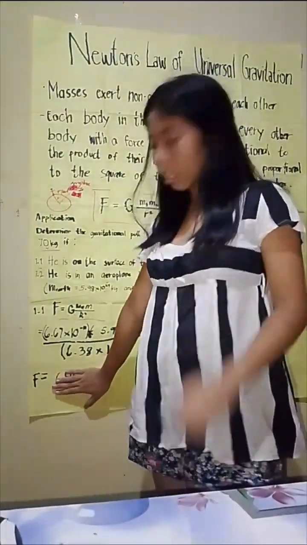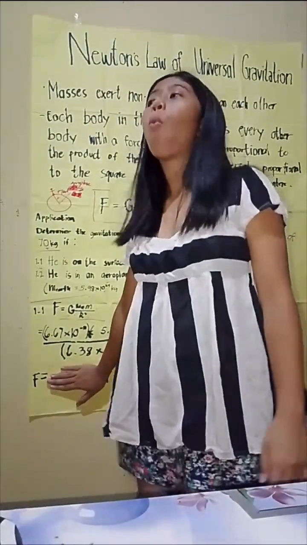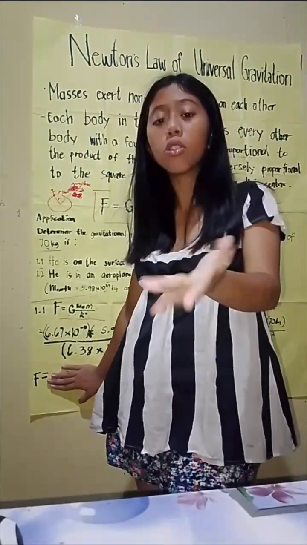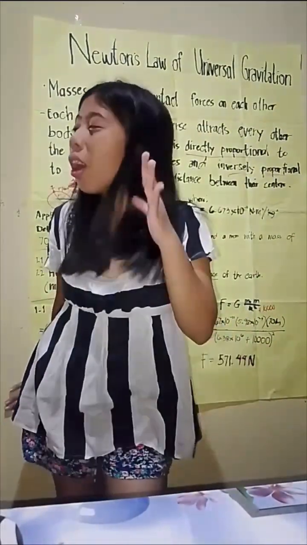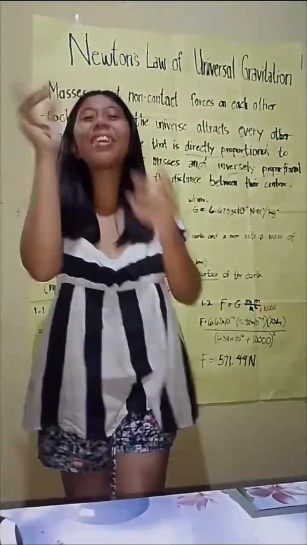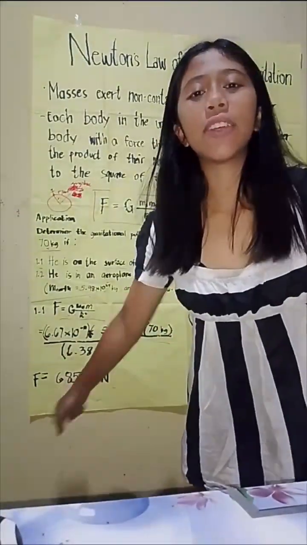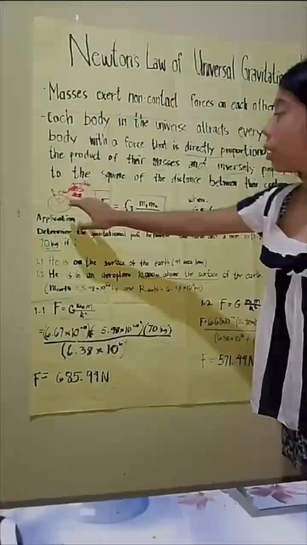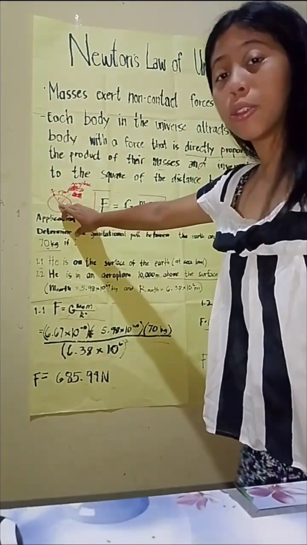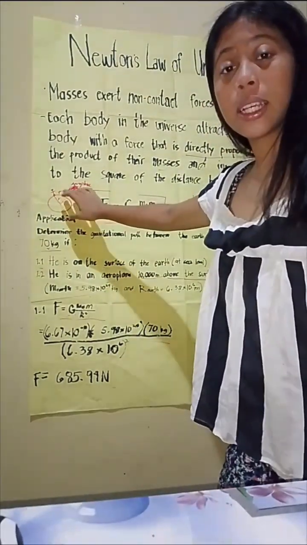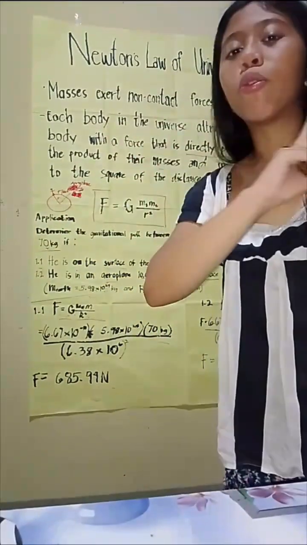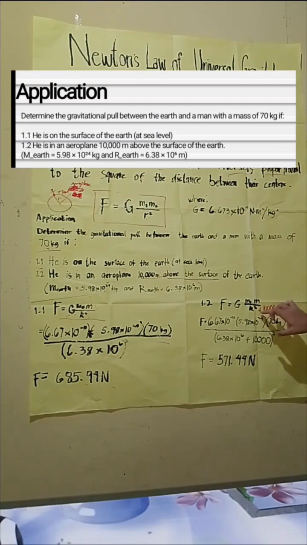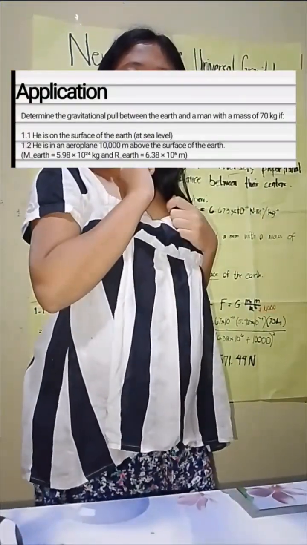And the answer is 685.94 newtons. Now for 1.2, he is 10,000 meters above the surface, meaning you have to add 10,000 meters to the radius.